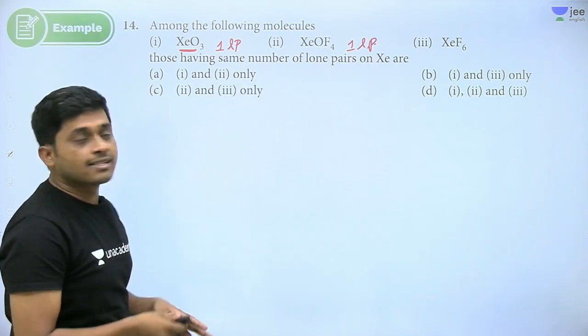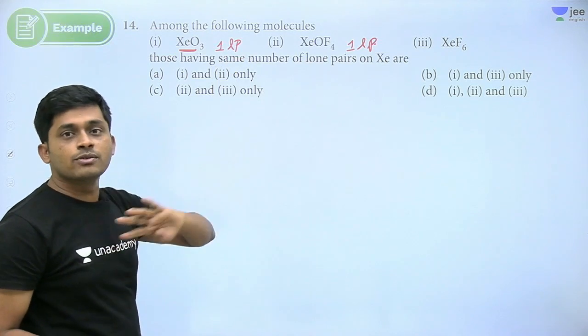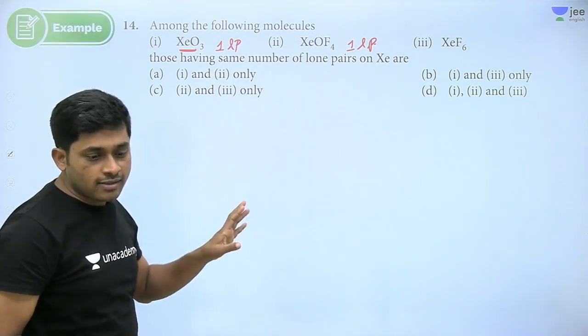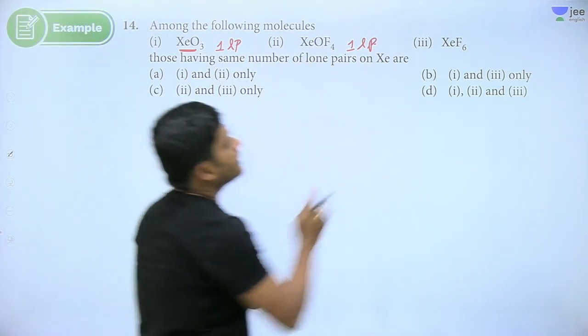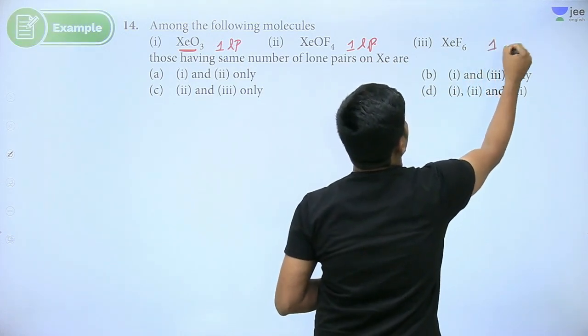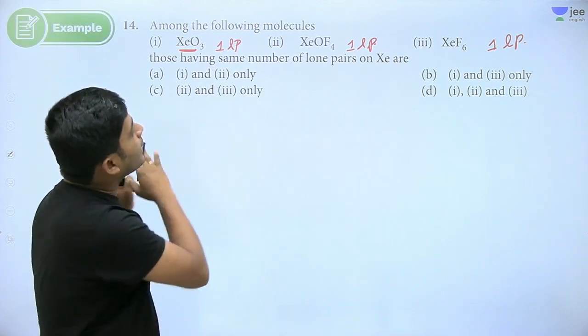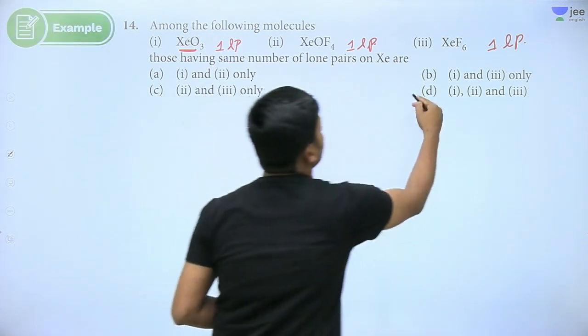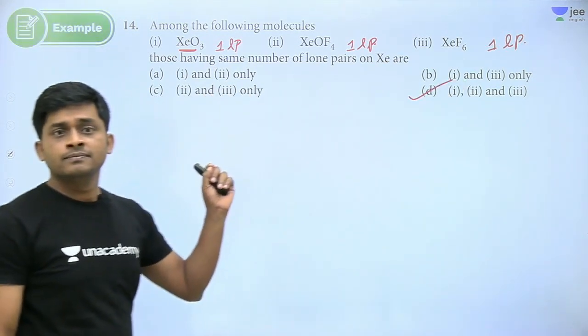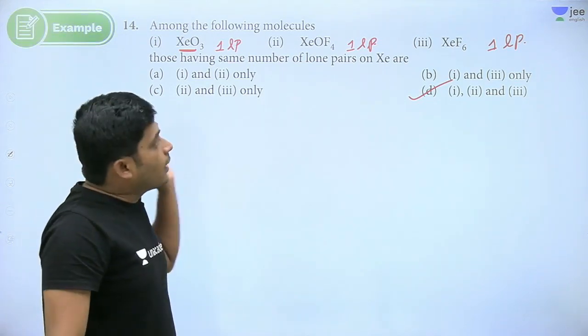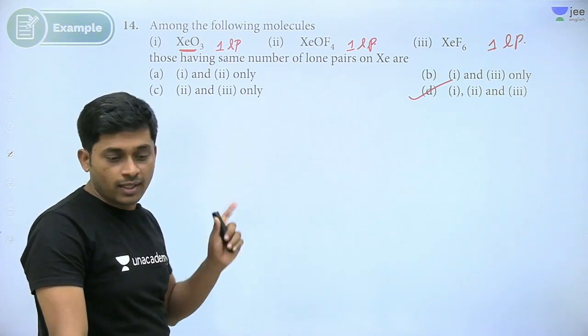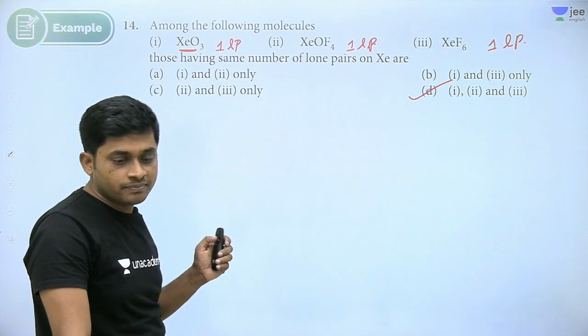1 lone pair, oxygen used 2 electrons, fluorine used 4 electrons, 6 electrons. Yes, here 6 means 1 lone pair is left. Only 1 lone pair is left. So all contain the same number. So 1, 2, 3. In all cases, xenon contains 1 lone pair only. Yes or no? Right.